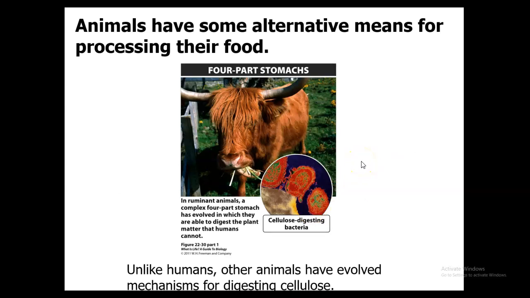So animals are going to have some alternative means for processing their food. For example, looking here, we have a ruminant animal. It's going to have a complex 4-part stomach that's involved, in which it's able to digest plant material that humans can't. So remember, we, for the most part, can't digest cellulose. So they're going to have a bacteria inside of their stomachs that's going to help them digest this.